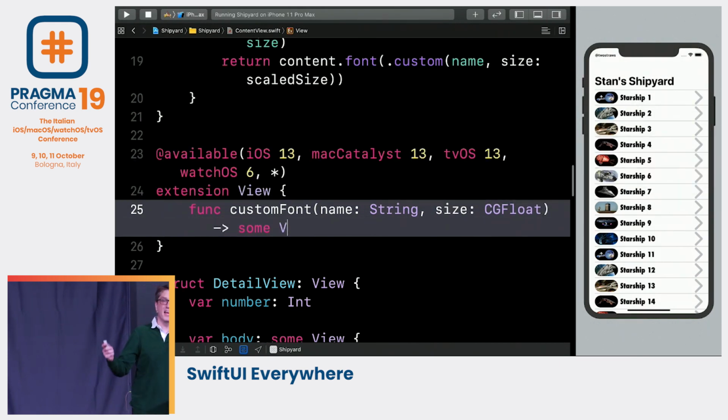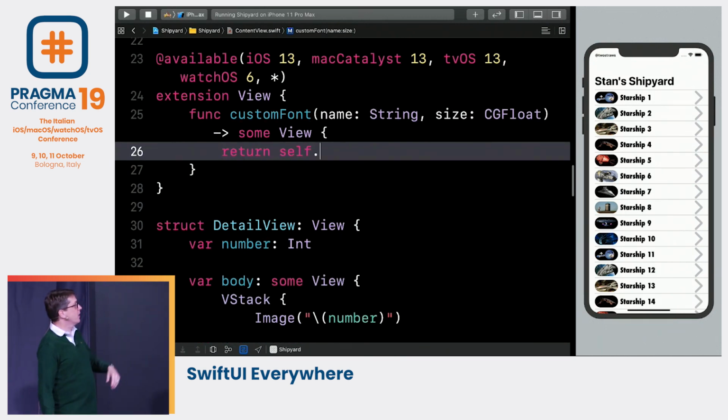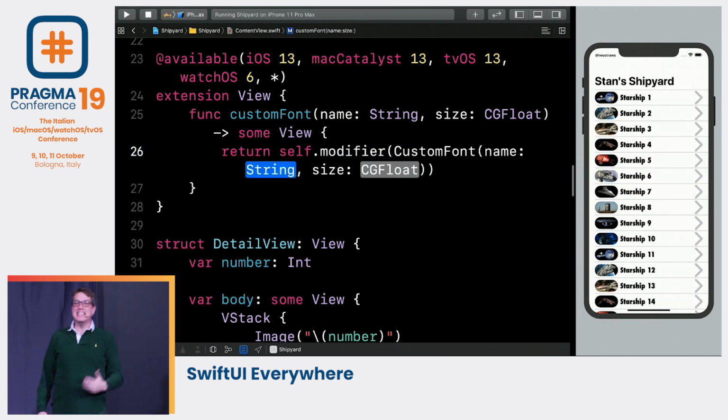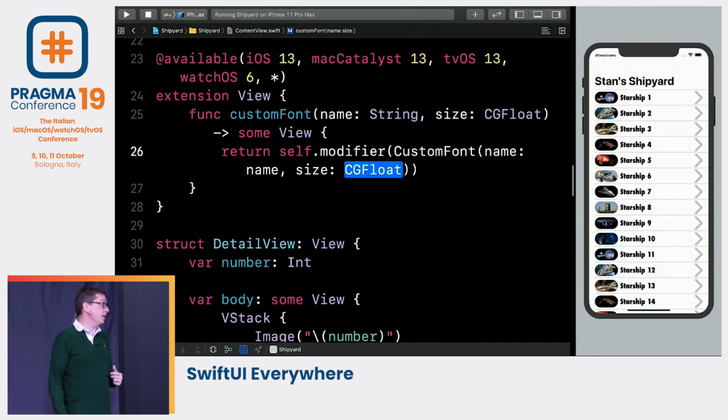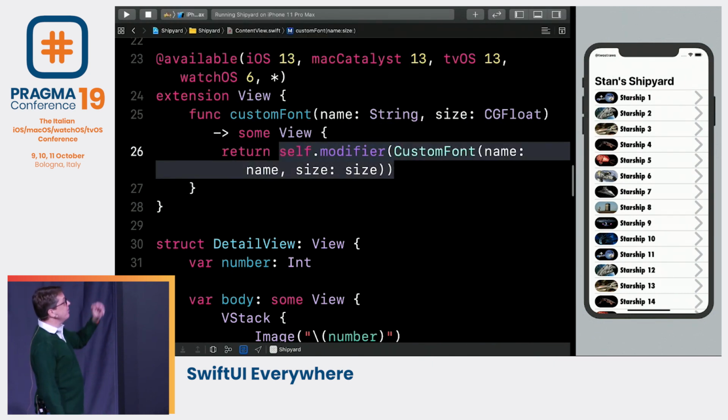And all that does is wrap our custom modifier in a nicer to call way. I'll just return self with the modifier of our custom font modifier, passing in the same data. But it makes it easier to use at the call site, as you'll see. So now we have the modifier struct and our custom extension on view to use, which means we can now